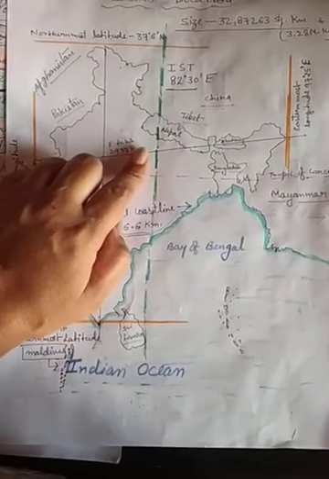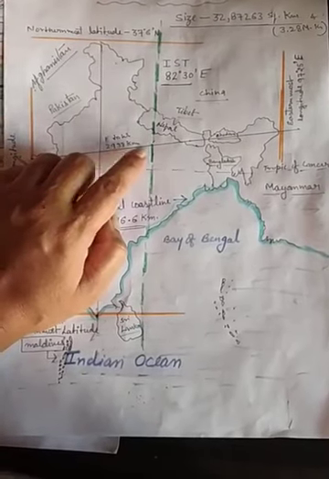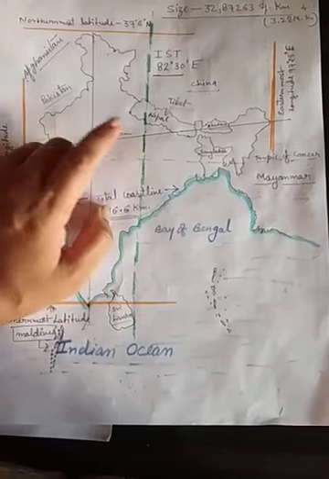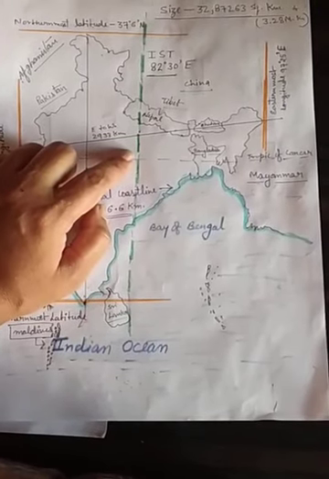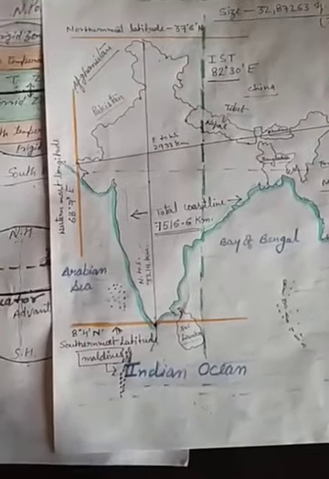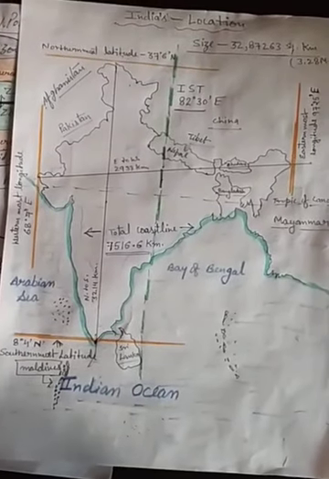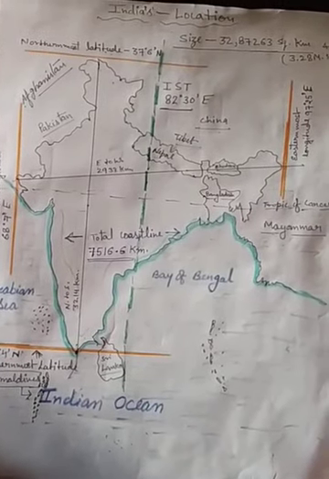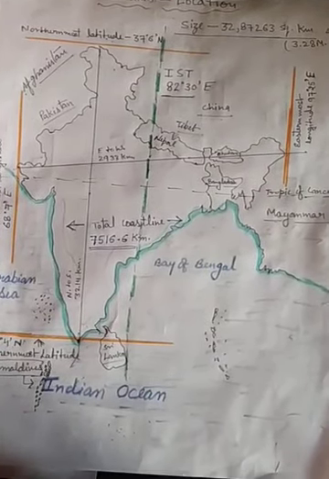What is the Indian Standard Time zone, or IST? The value of the Indian Standard time zone is 82 degree and 30 minute east. And it's clear to you why we are adopting 82 degree and 30 minute east as the Indian Standard Time.